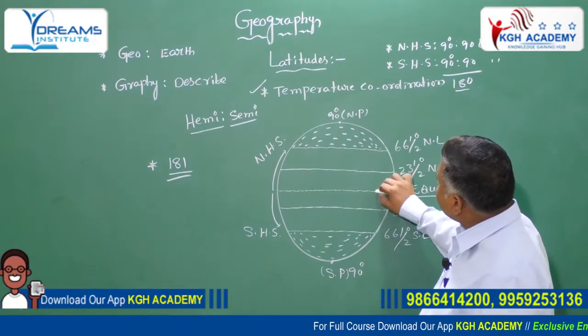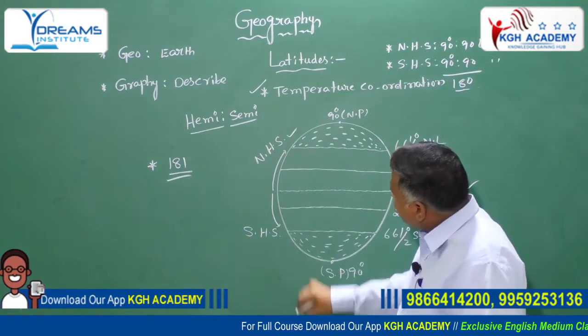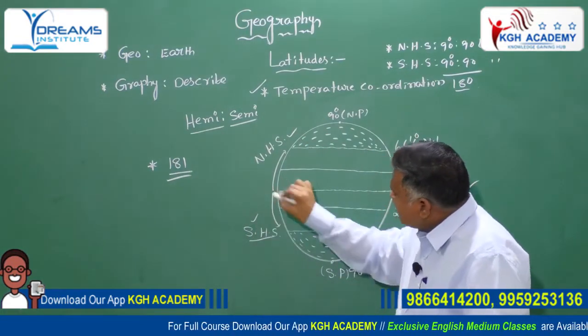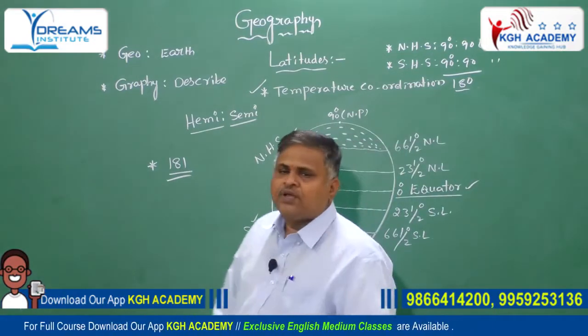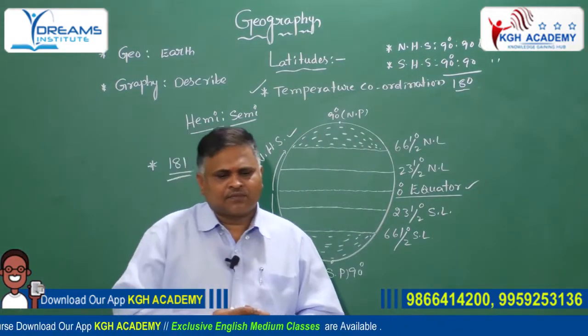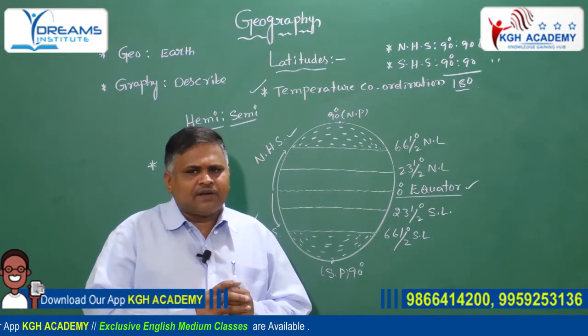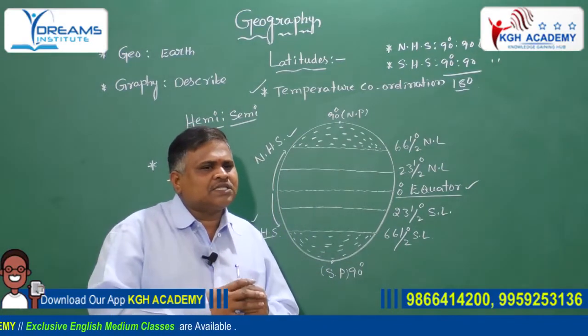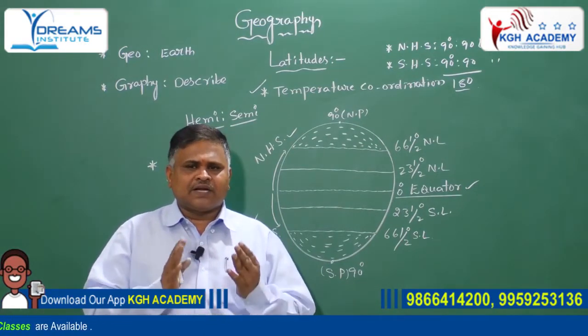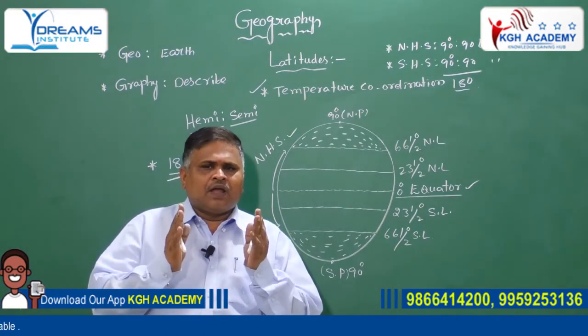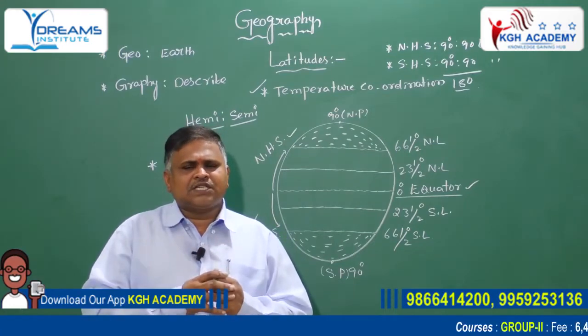Generally the northern part of the 0 degree equator is known as the Northern Hemisphere. Next, the southern part is the Southern Hemisphere. What are the important characters of the 0 degree equator?